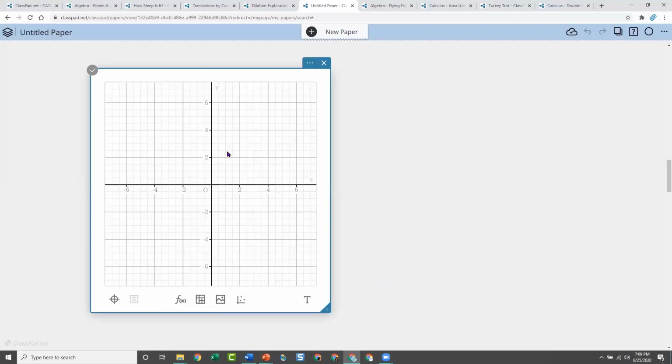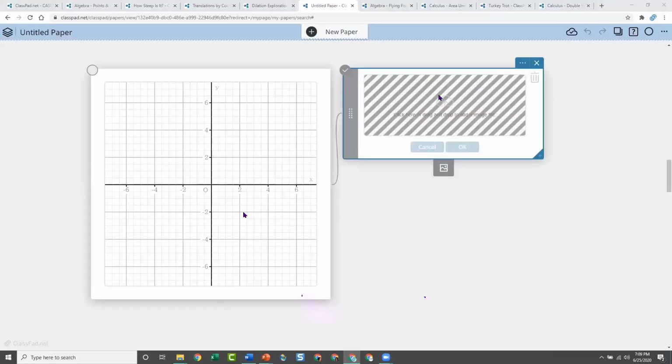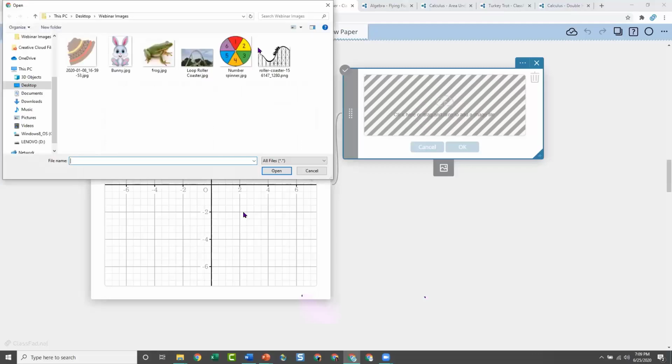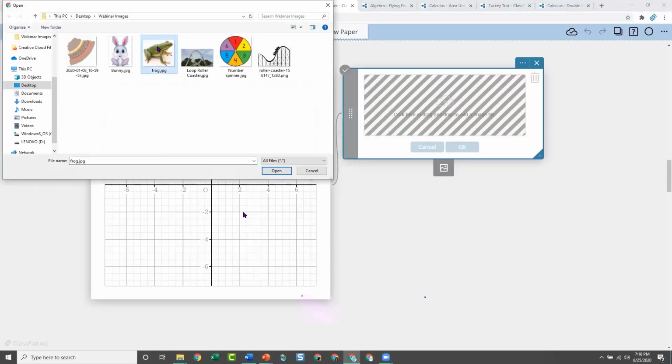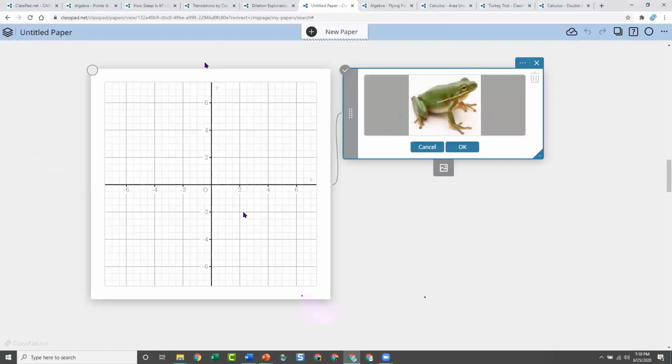So I'm in the graph because I'm going to use a function to define an image, to control an image. I'm going to hit image again, and this time I'm going to get my frog. So here's my frog. As a general thing, because the graph and the geometry both have white backgrounds, I always try to find images with white backgrounds.